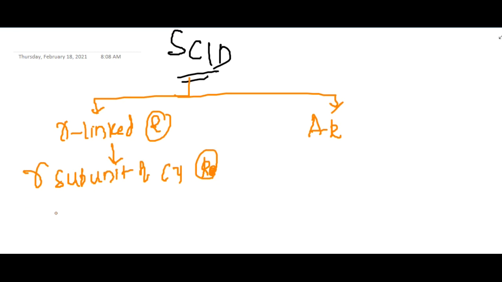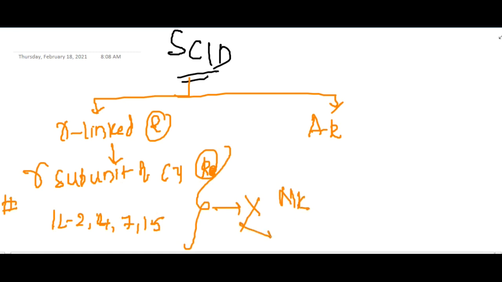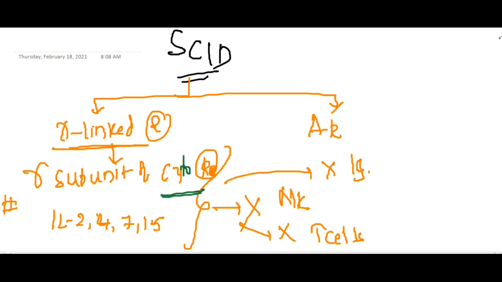So in this X-linked recessive disorder, interleukin 2, interleukin 4, 7 and 15 receptors are defective, and as a result there is no formation of NK cells, no formation of T cells, and no production of immunoglobulins.